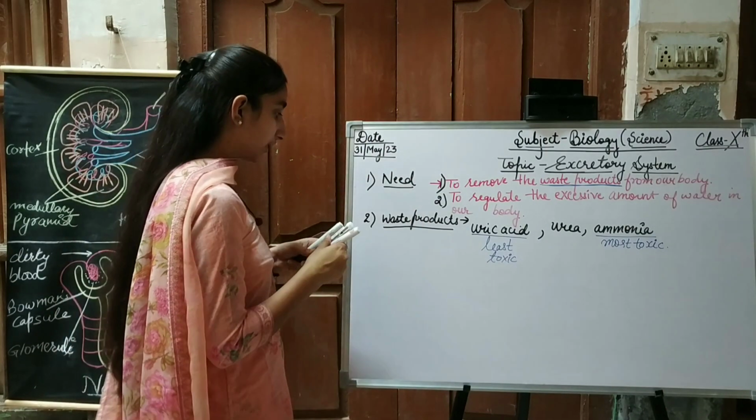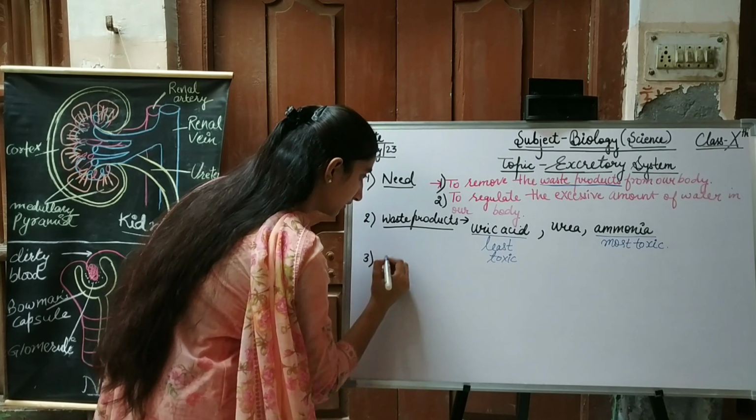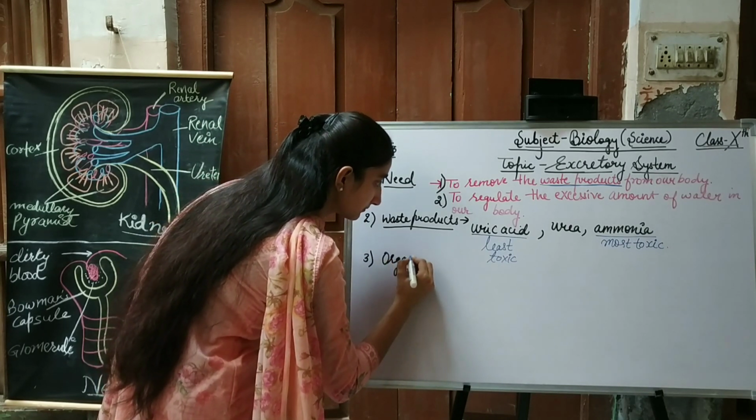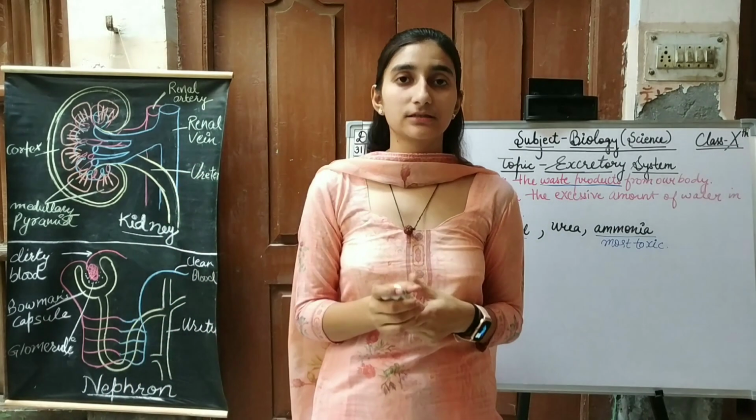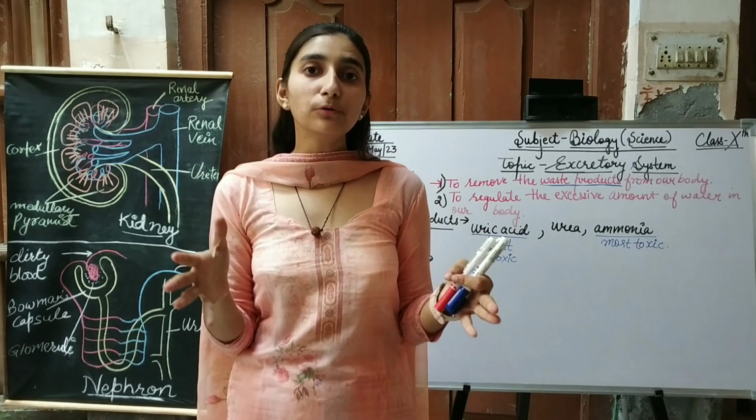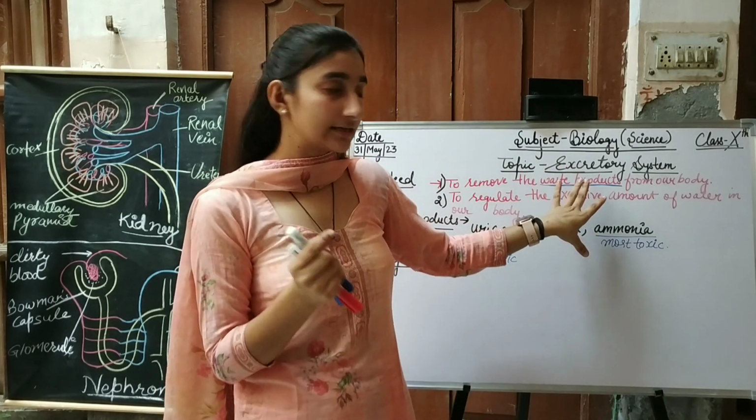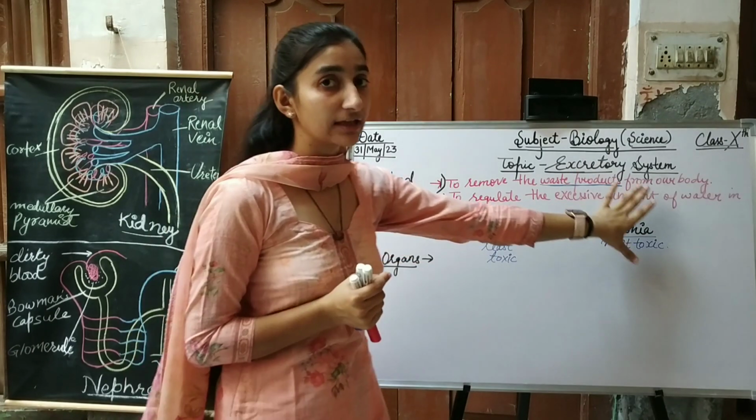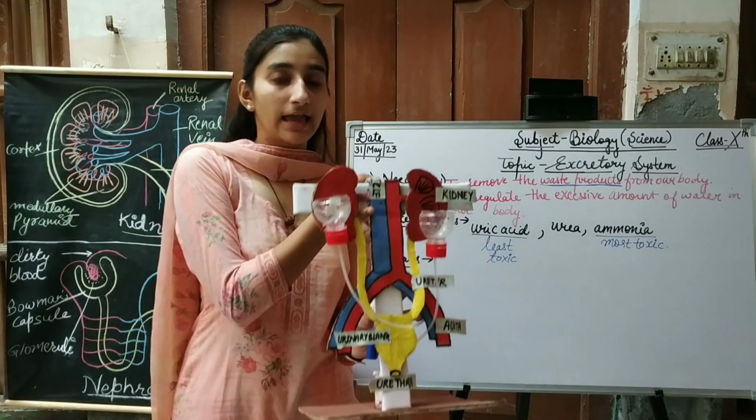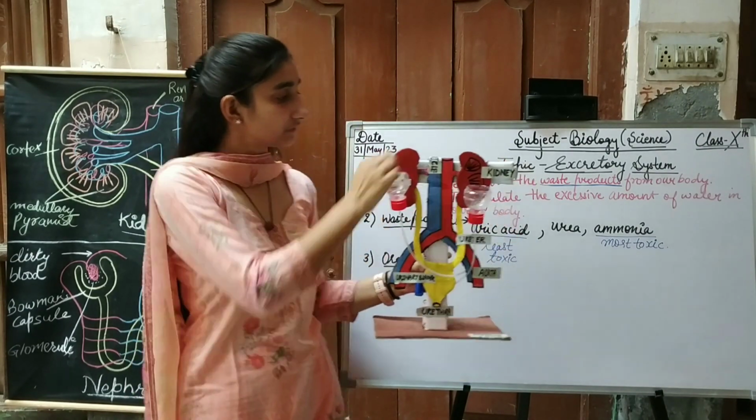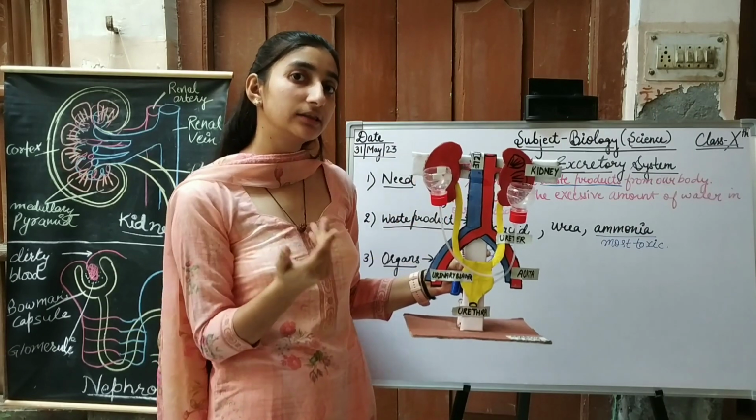Now, what are the organs involved in our excretory system? What is a system? A system is basically a group of organs in our body. Now, for better understanding of the organs involved in the excretory system, I prepared a model. As you see in this model, this is the model of the excretory system. Now, we will see what the organs are.